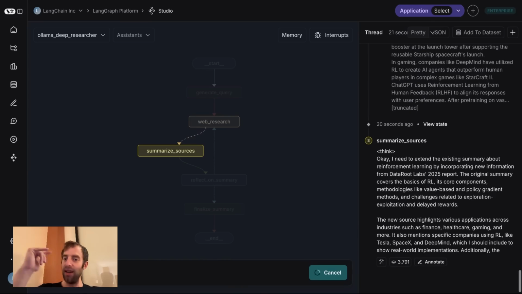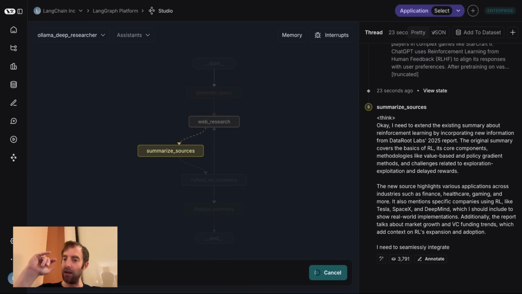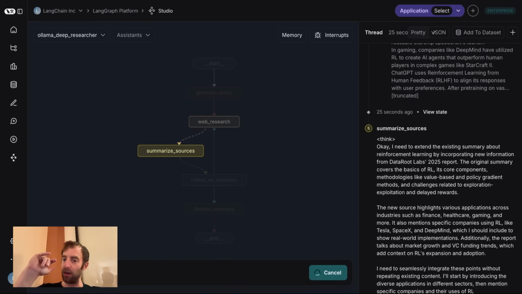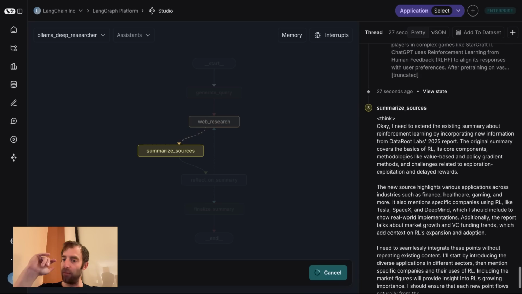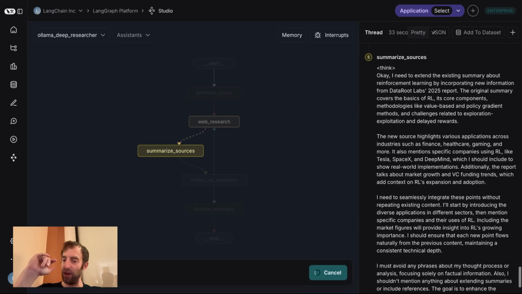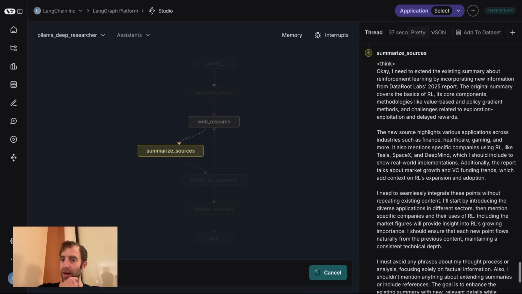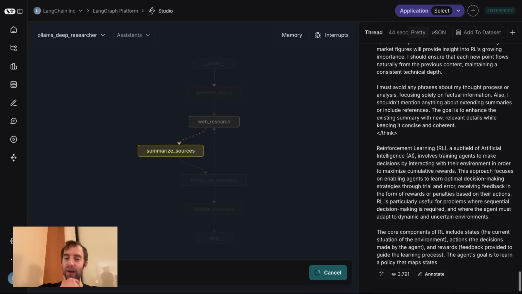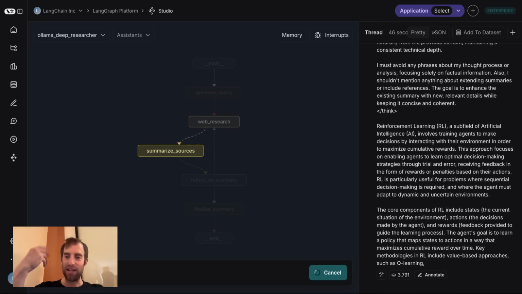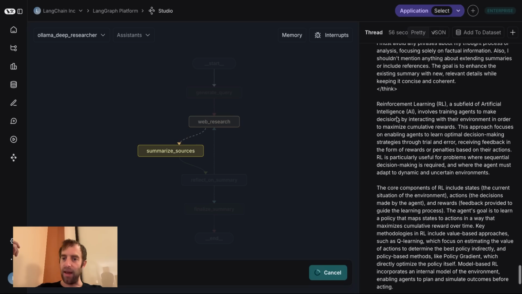Okay. I mean, that may not be a bad thing that it is expressing its process for us to see. I mean, look, it's listening to the prompt pretty reasonably. I need to seamlessly integrate these points. Good. It's highlighting the new resource that it found. Good. Okay, so it's being very expressive about everything it needs to do based on the instructions I give it. And it's done thinking. And cool. It is updating that summary.